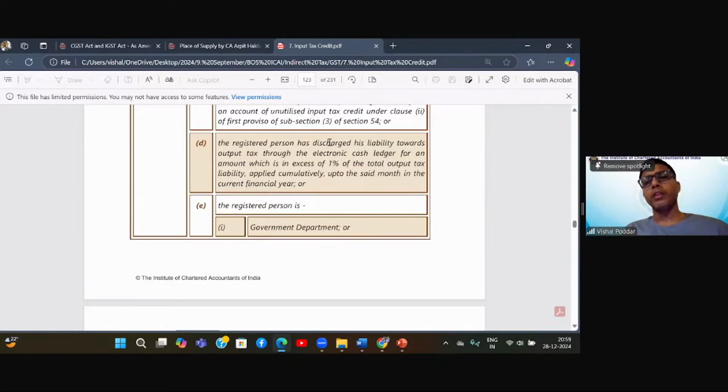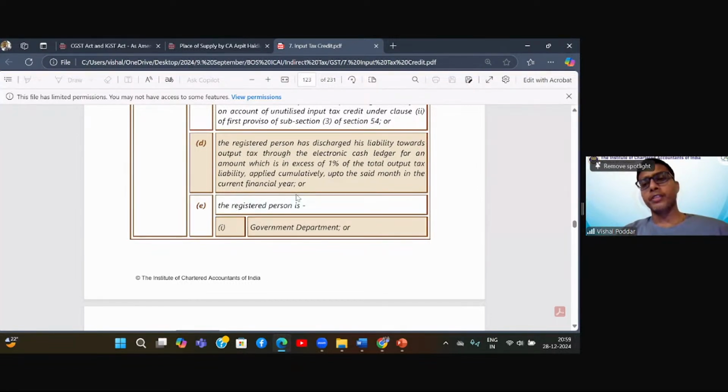Next, the registered person has discharged his liability towards output tax through cash ledger of an amount which is in excess of 1% of the total output tax applied cumulatively up to the said month in the current financial year.